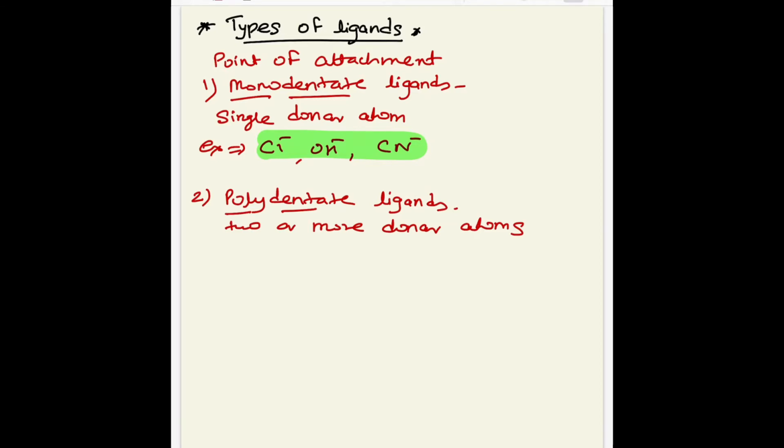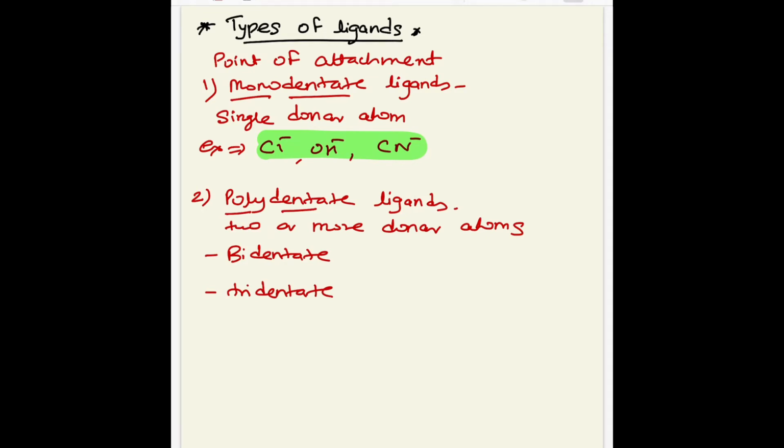They are further classified as bidentate ligand, tridentate ligand, tetradentate ligand, pentadentate and hexadentate ligands.